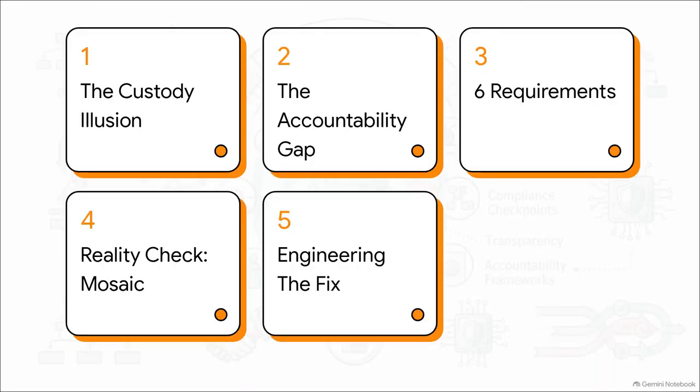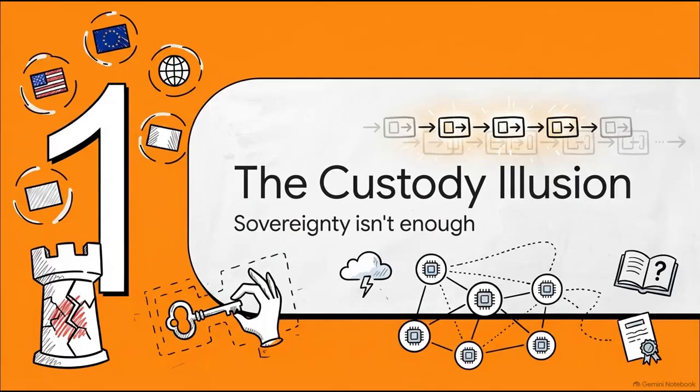1. We'll look at the custody illusion. 2. The accountability gap. 3. The 6 requirements for autonomy. 4. A reality check on a live system called Mosaic. And 5. Engineering the fix. Let's get into it. Starting with Section 1, the custody illusion.